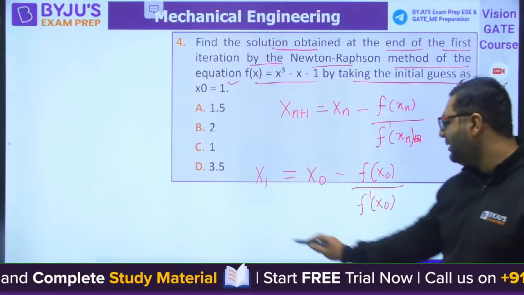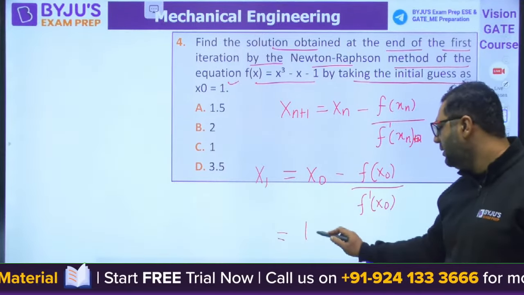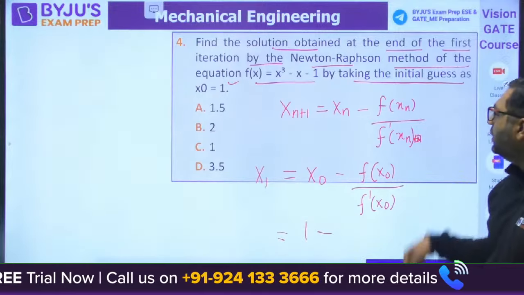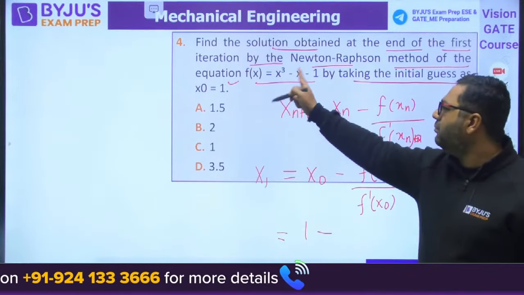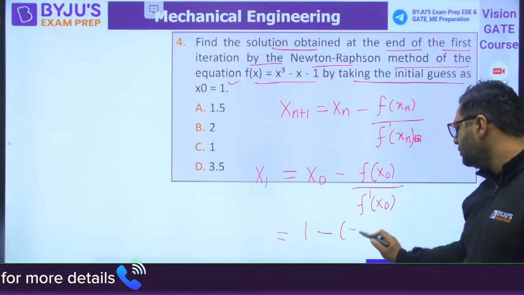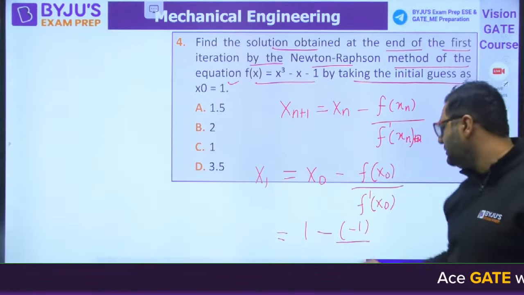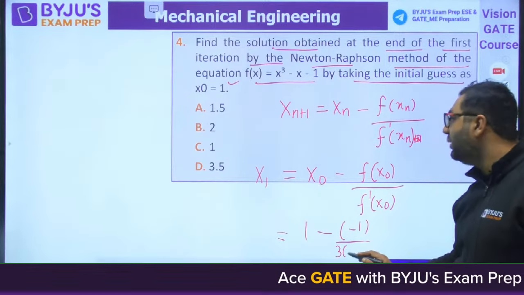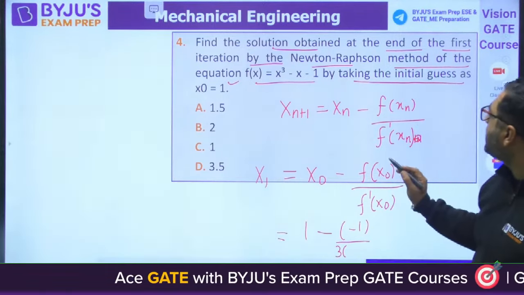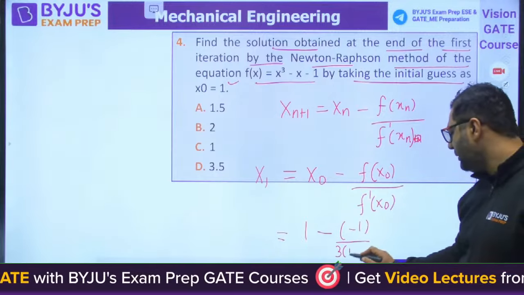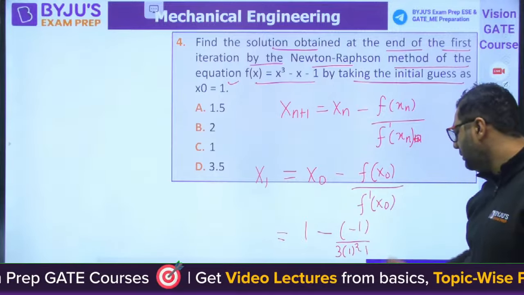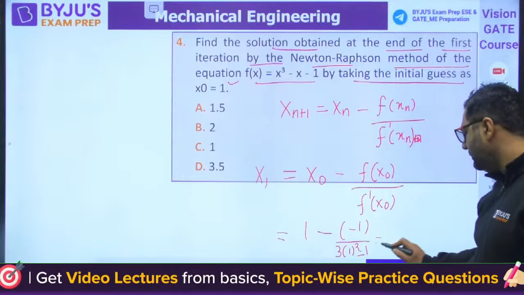So my dear, you know what is x0 value? It is 1 minus f x0. Putting x0 as 1, 1 minus 1, it will be coming out to be minus 1. F dash x first differentiated, 3x square minus 1. So x is 1, 3x square minus 1. So solve this and get the answer.